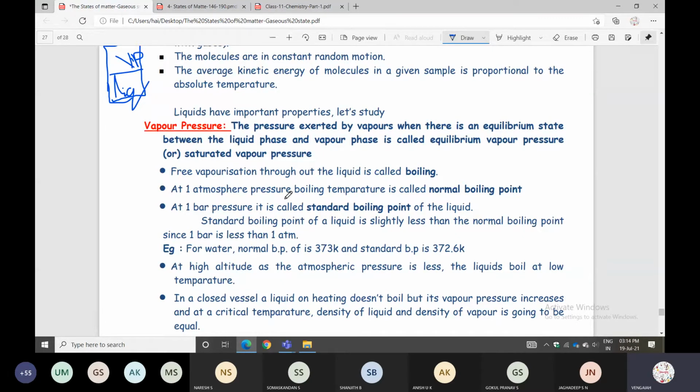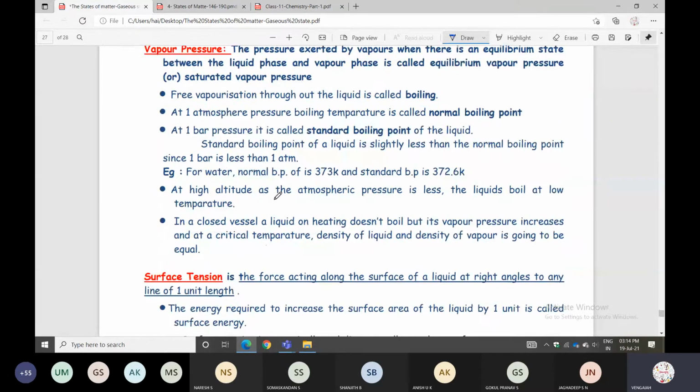Yes. Next one is at high altitude. As the atmospheric pressure is less, liquids boil at a low temperature while going to the mountains. In those conditions the atmospheric pressure will be less, then liquids will boil at a low temperature. At low temperature conditions, this will happen.